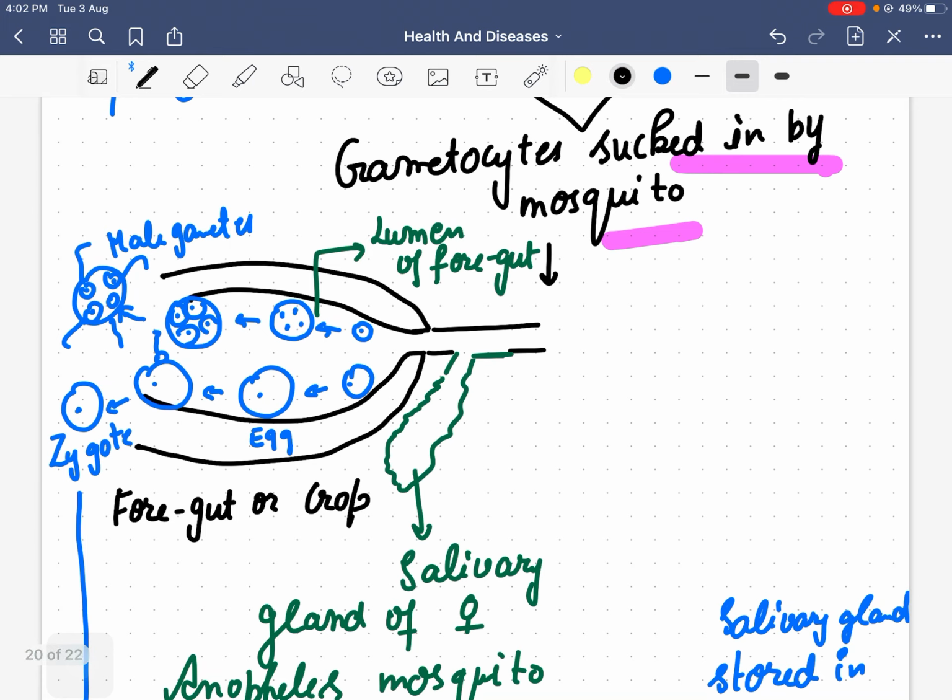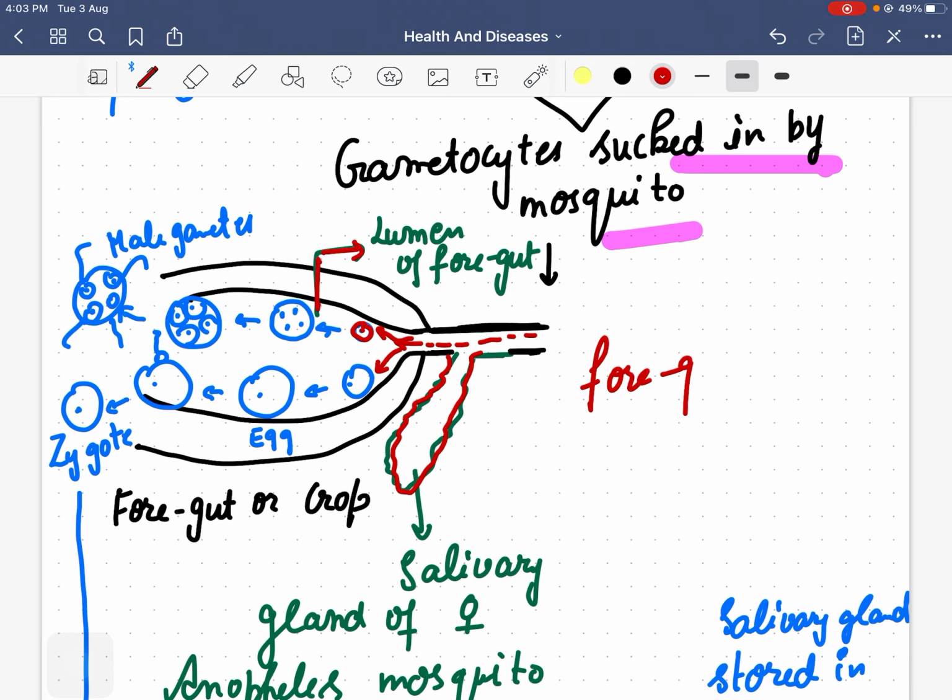So here we are now entering the mosquito gut. As you can see, this is the mosquito's salivary gland. And here it sucks the microgametocytes and megagametocytes. The microgametocyte is sucked by the mosquito. This inner area is known as the lumen of the foregut, and this is a picture of the foregut of the mosquito.